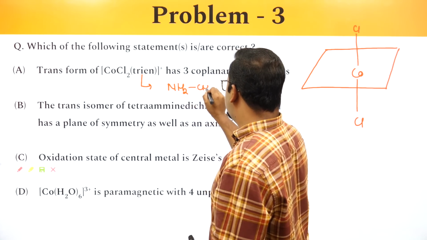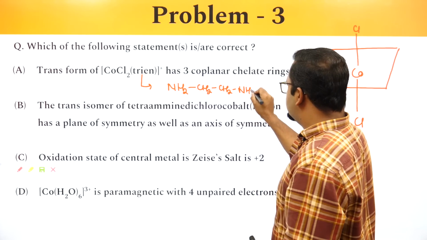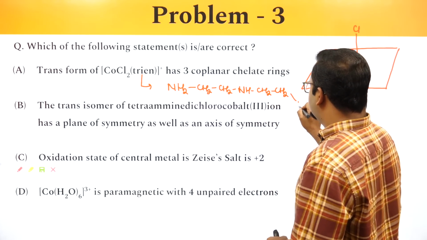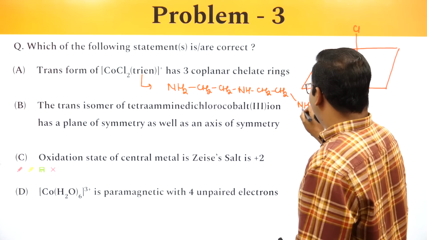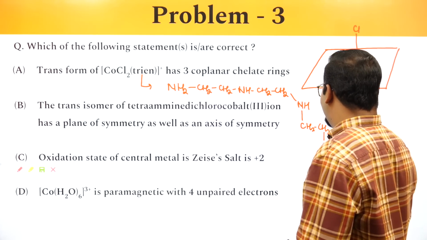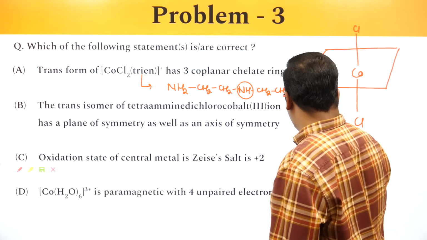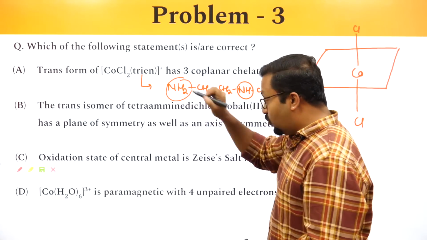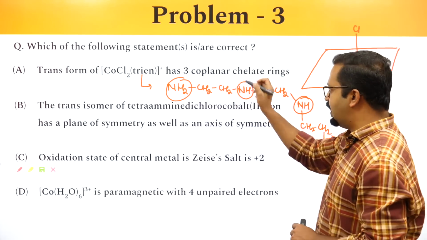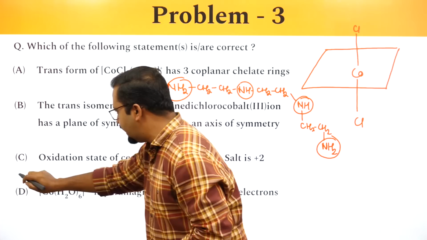NH2, CH2, CH2, NH, CH2, CH2, NH, CH2, CH2, NH2. So we can see that there are 4 donor sites. If we have 4 donor sites, this is known as a triethylene tetraamine ligand, and if I have this ligand